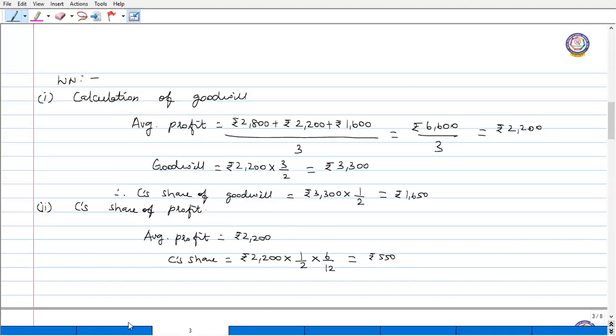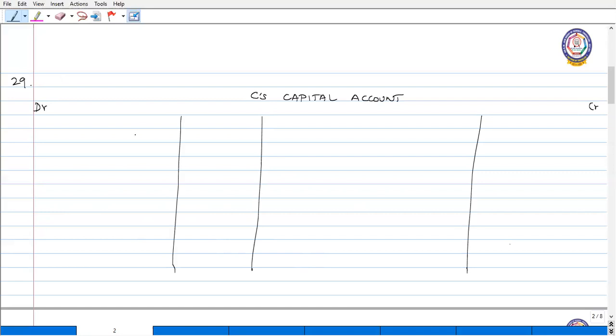Now what we have to do is, we have to prepare C's capital account to determine the amount due to him on his retirement. So C's capital account, debit, credit. So first we have to bring down the balance.